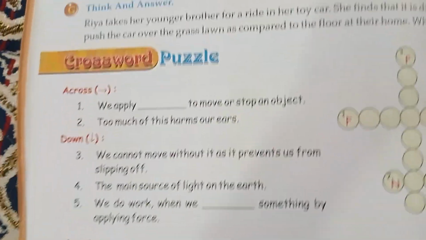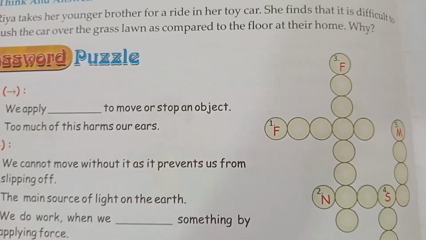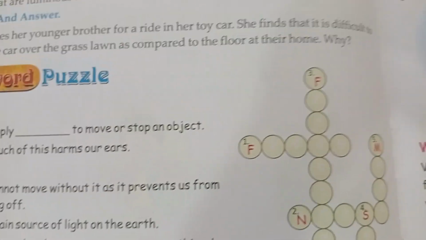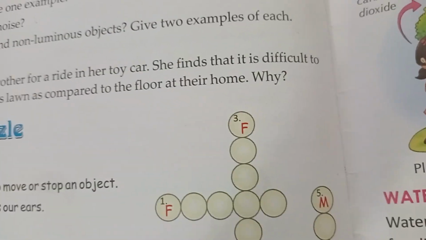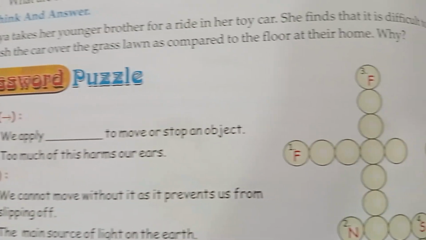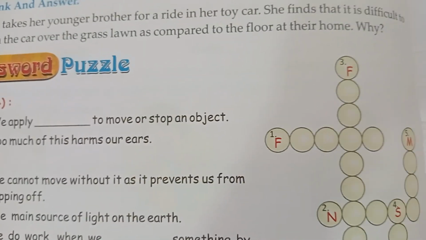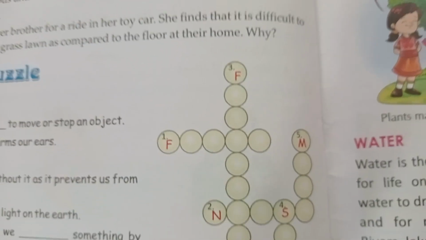Okay, comment on this question. Think and answer. Ria takes her younger brother for a ride in her toy car. She finds that it is difficult to push the car over the grassland compared to the floor at their home. Why?